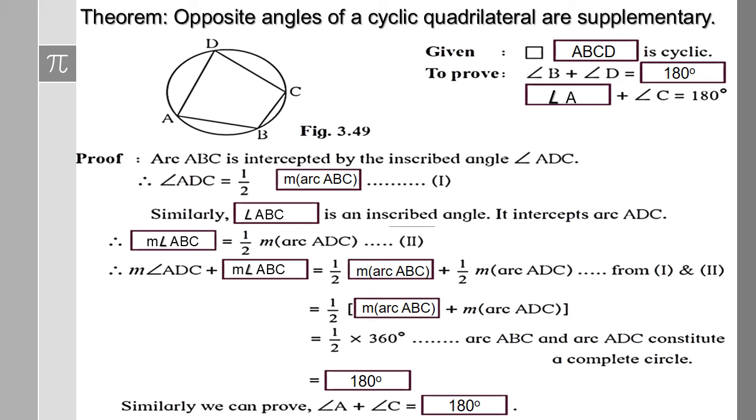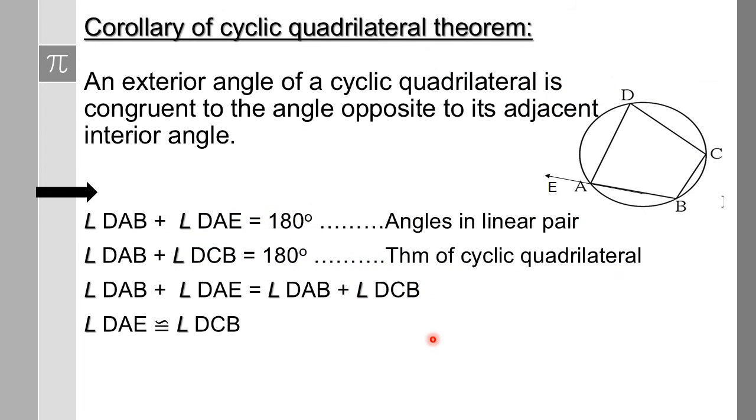Let's see the next topic. A very important corollary of the cyclic quadrilateral theorem: an exterior angle of a cyclic quadrilateral is congruent to the angle opposite to its adjacent interior angle. Whenever you have an exterior angle DAE, it is congruent to the angle opposite to its adjacent interior angle. The adjacent interior angle is DAB and the angle opposite to it is angle DCB. So here we need to prove that angle DAE is congruent to angle DCB.